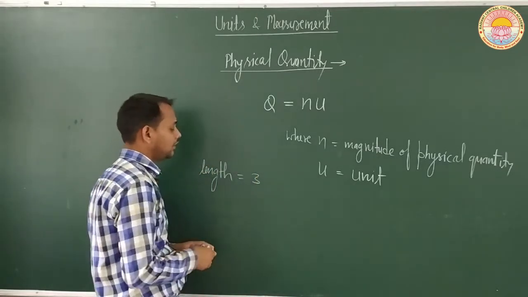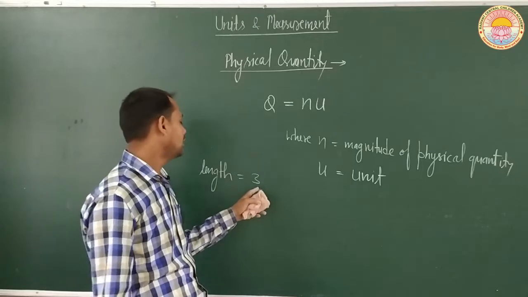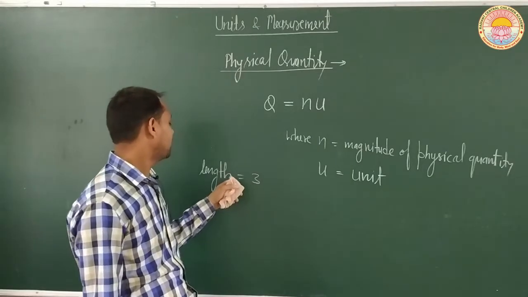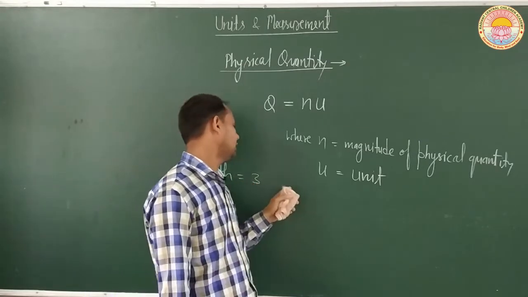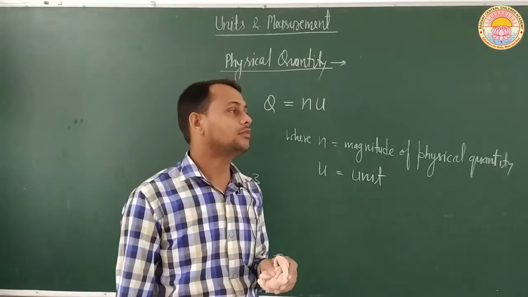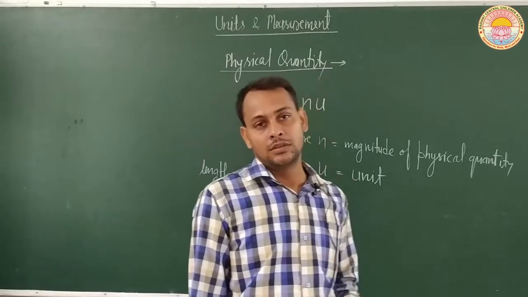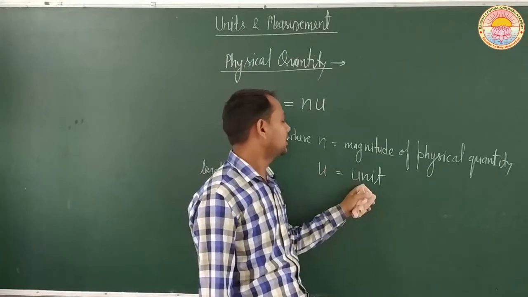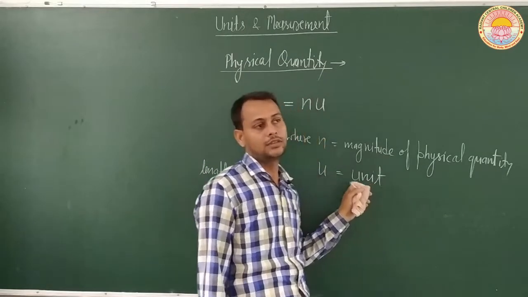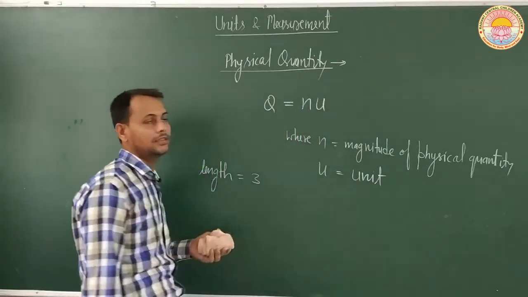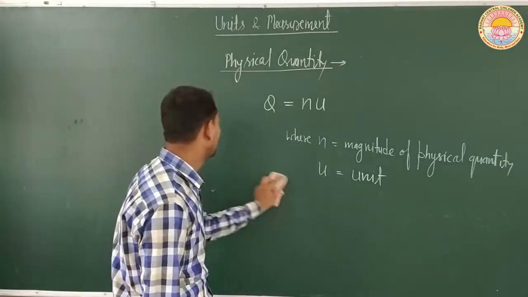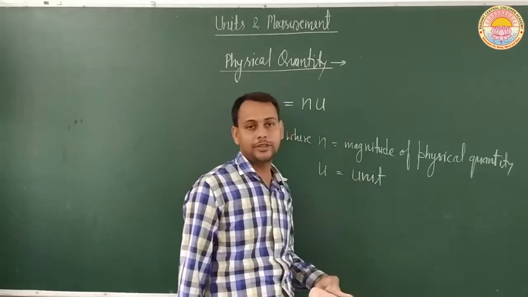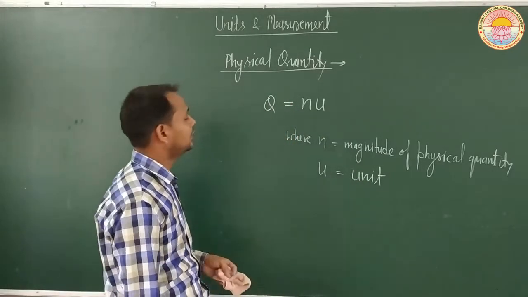But if we write only 3, then it is an incomplete measurement. So with the help of this example, we can see that any physical quantity is complete if and only if it has magnitude as well as unit. So Q equal to N U is a general expression to represent a physical quantity.